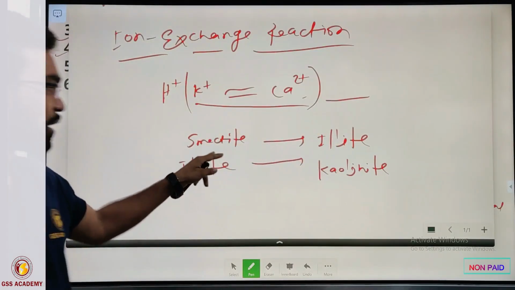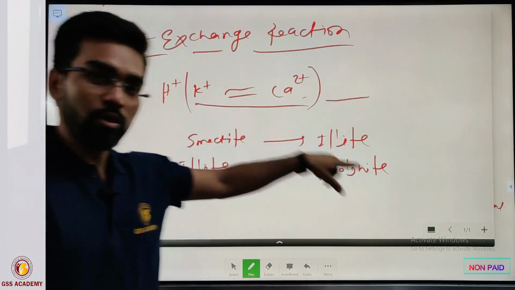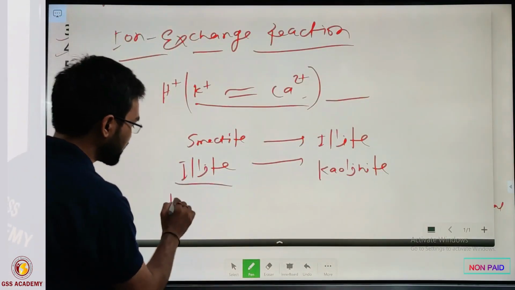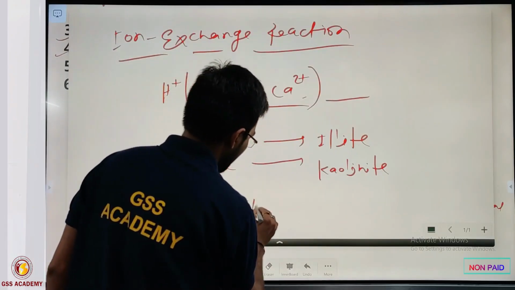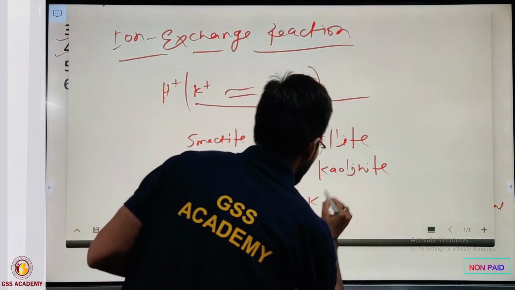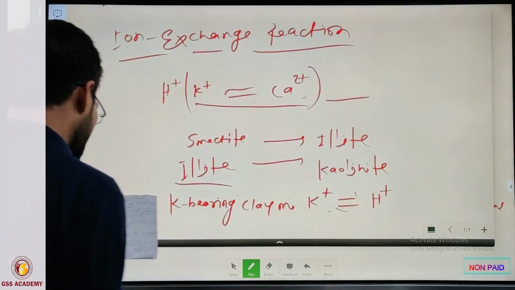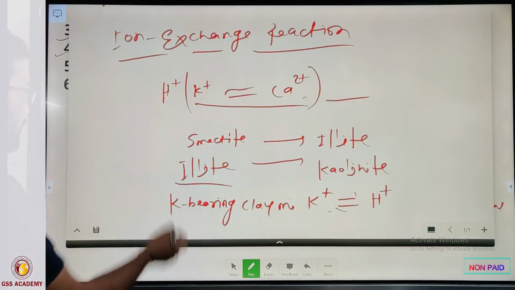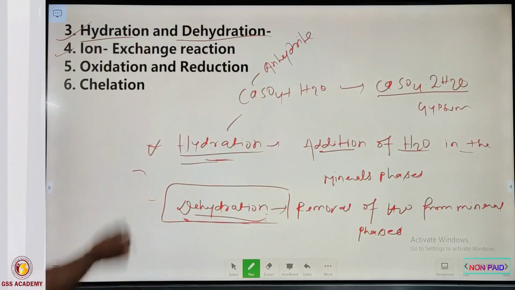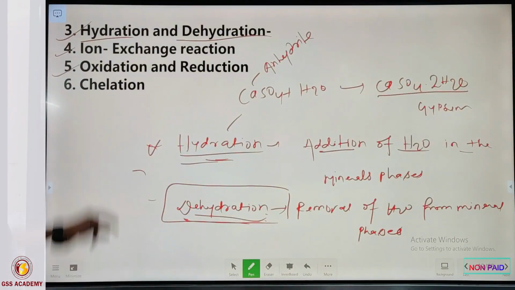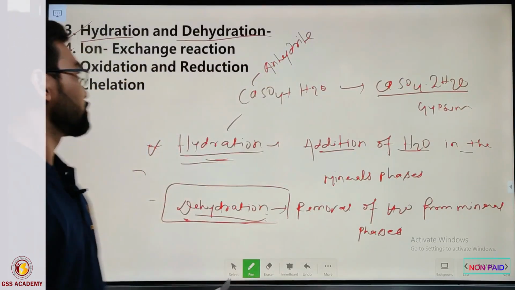Generally in clay minerals it is a common phenomenon where smectite changes into illite and then into kaolinite. Illite is called a potassium-bearing clay mineral, where K+ generally interchanges with H+ ion. So it is important for the clay minerals. Now the next important phenomenon that happens in chemical weathering is oxidation and reduction.